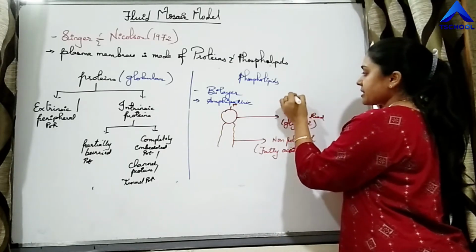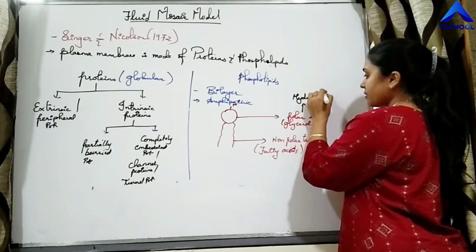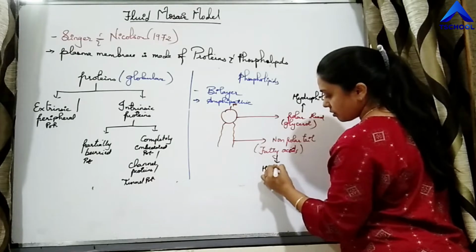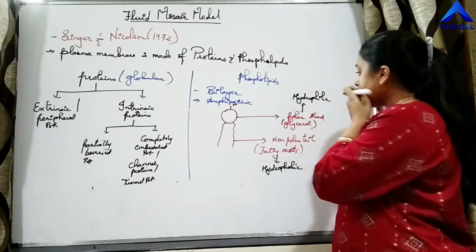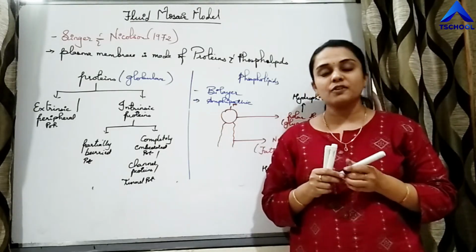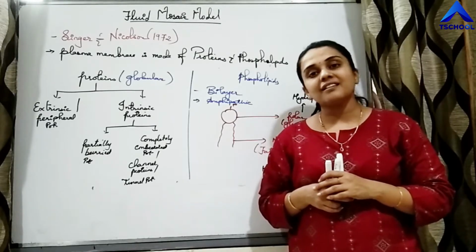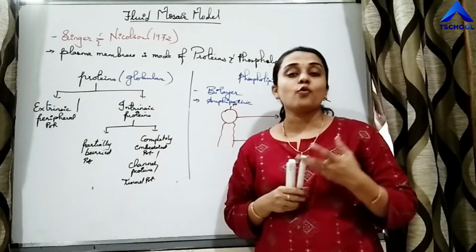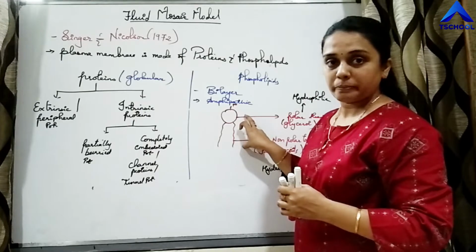The head is hydrophilic, the tail is hydrophobic. Hydro stands for water, so the head is hydrophilic, which means it is attracted towards water, whereas the tail is hydrophobic, which means it stays away from water or an aqueous environment. So this is one phospholipid.